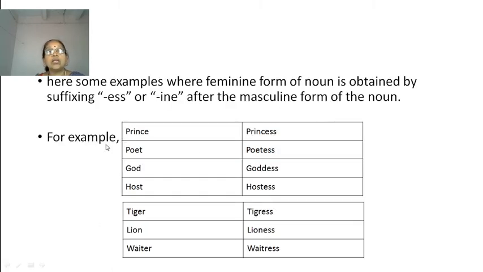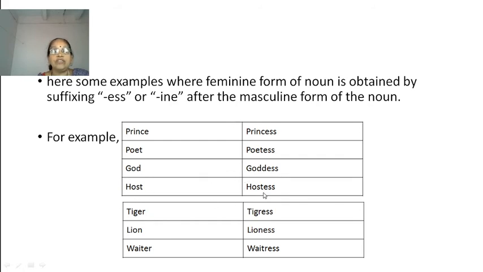Okay. See, here are some examples where the feminine form of the noun is obtained by suffixing ESS or INE after the masculine form of the noun. Prince, princess. Just we have added ESS. Poet, poetess. God, goddess.